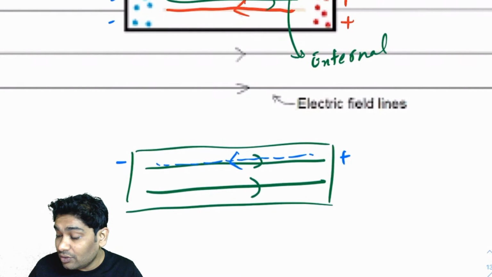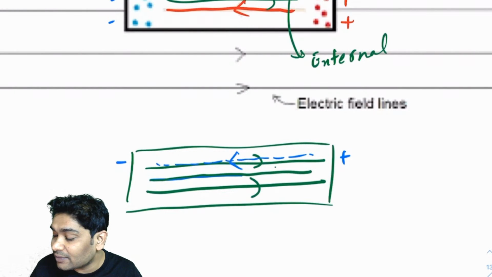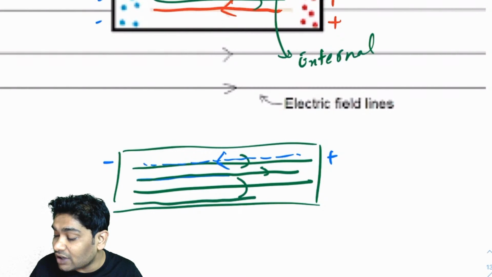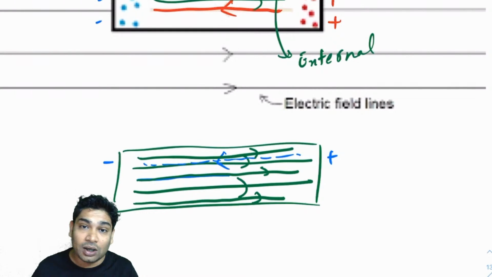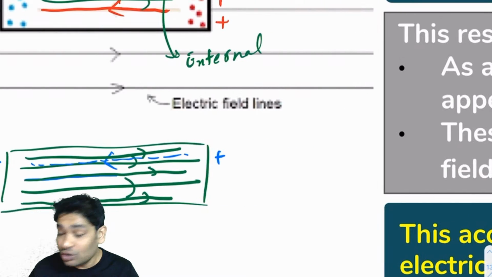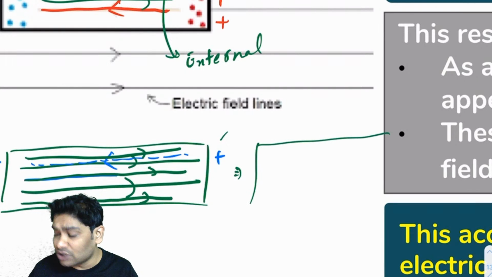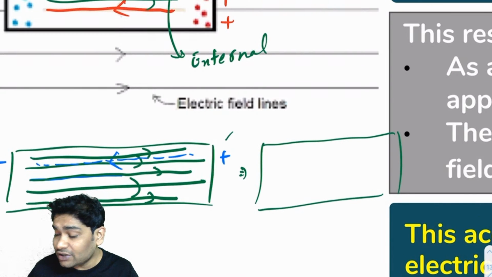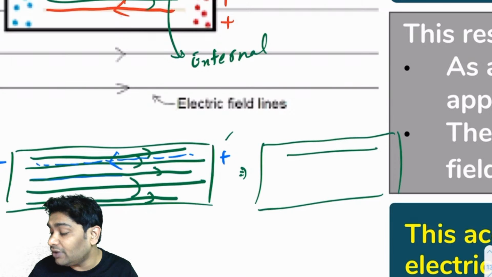Alright. So let's imagine earlier the field was like this. This is before the charges got induced. I am drawing a lot of lines to signify that the field is stronger. You know that the field is directly proportional to the density of field lines. So once this charge is accumulated, what will appear? The field would have reduced a bit. Instead of, let's say, 5 lines, you see only 4 lines left.